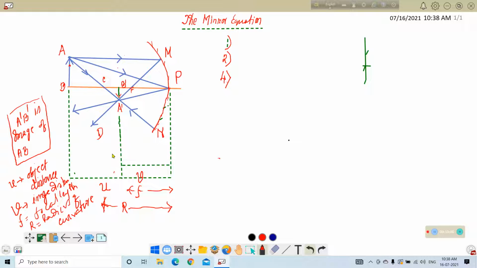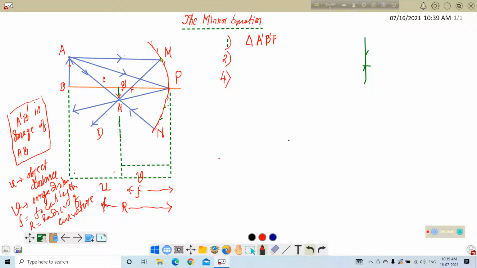Now we have to inspect the geometry of this figure. Concentrate your attention particularly on two triangles. Number one, the right angle triangle A prime B prime F. This, particularly A prime B prime F, and another right angle triangle, MPF.